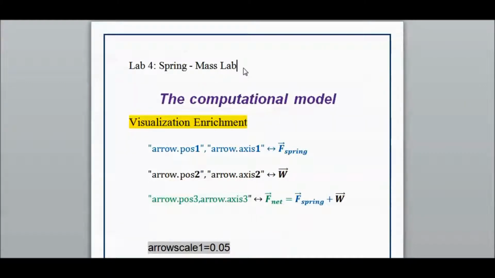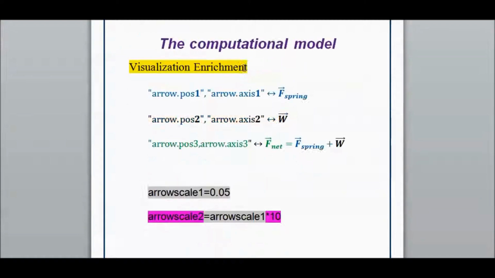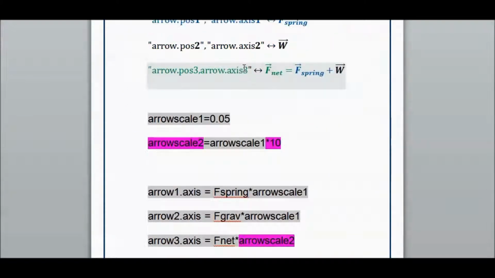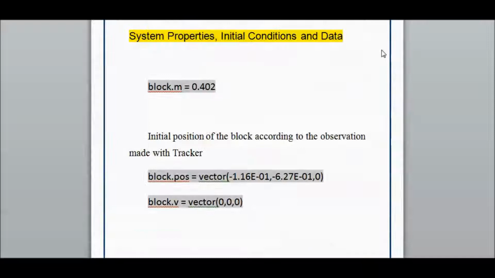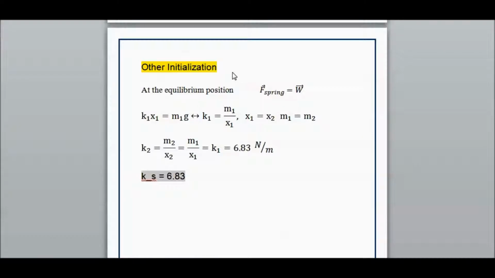I enriched the visualization of the model by representing the existing forces with arrows. Because the net force exerted on the system is relatively small, I chose the vector representing the net force to be magnified 10 times in relation to the vectors representing the spring force and the weight. I set the mass of the block to be the same as the vertically oscillating mass discussed in the video lectures. I set the initial position of the block according to the observations made with Tracker. Since the values of the calibration length and the relevant masses are the same as the vertically oscillating mass discussed in the video lectures, the stiffness of the spring must be the same too.